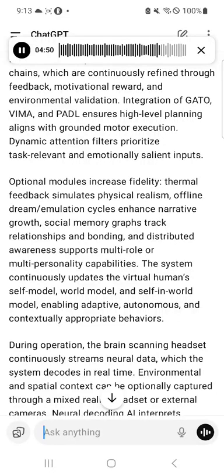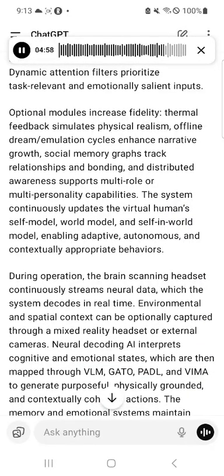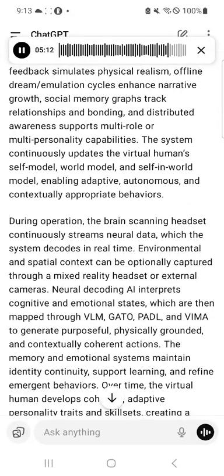Optional modules increase fidelity. Thermal feedback simulates physical realism. Offline dream emulation cycles enhance narrative growth. Social memory graphs track relationships and bonding, and distributed awareness supports multi-role or multi-personality capabilities. The system continuously updates the virtual human self model, world model, and self-in-world model, enabling adaptive, autonomous, and